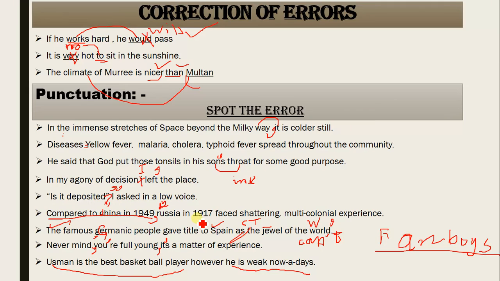Keep this in mind, that you go for the semicolon here. This is semicolon. Got it? Semicolon before the transition word. For example, look here, let me explain. This is an independent sentence.